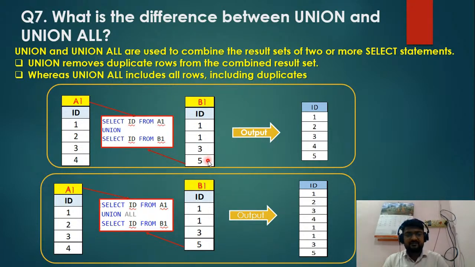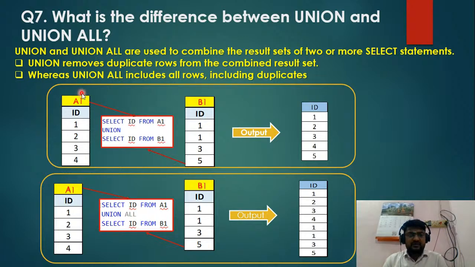When we apply the UNION, the duplicate records like 1, which is repeated two times in B1, are taken only one time, and after that 2, 3, 4 and 5. The repeated data is eliminated in a UNION. There is a 3 here and also a 3 there, so 3 is repeated twice, but we take only one.